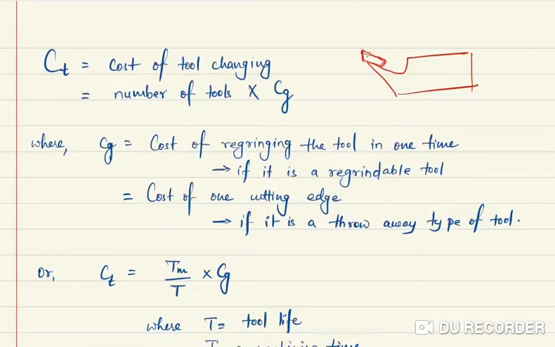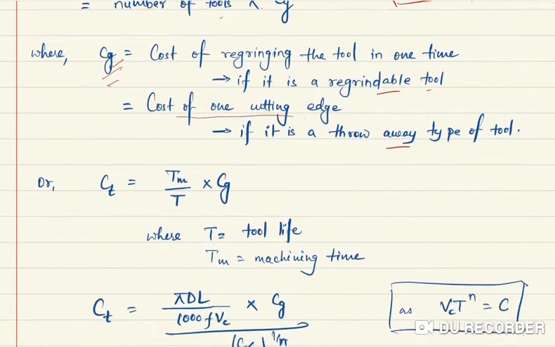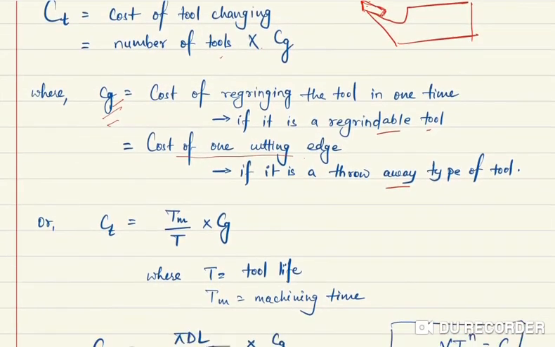So if this is that, then cost of one cutting edge is denoted by Cg. And in case of regrindable tool like HSS, which can be reground, the cost of regrinding we will denote. So let's suppose there are 10 tools changed, so 10 into Cg, that is the total cost of tool changing.